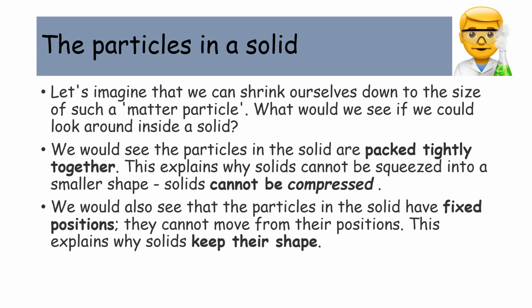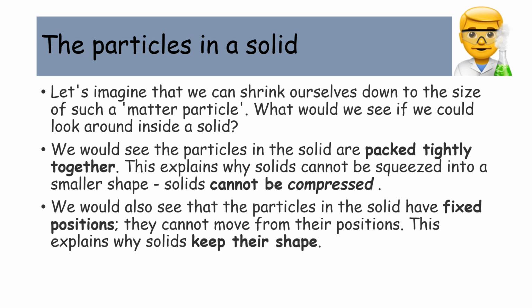Let's imagine that we can shrink ourselves down to the size of a matter particle. What would we see if we could look around inside a solid? We could see the particles in a solid are packed tightly together. That means that they are very, very close to one another. That's why the solid keeps its shape.